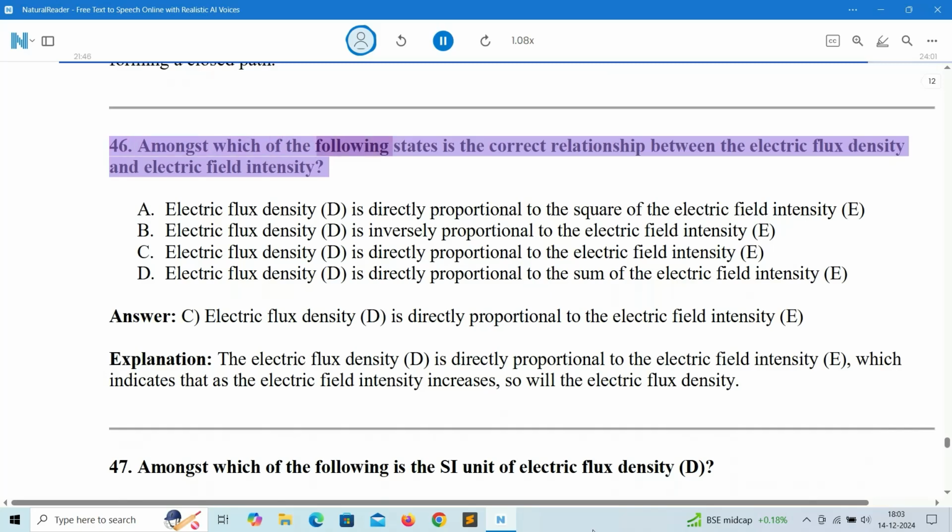46. Amongst which of the following states is the correct relationship between the electric flux density and electric field intensity?